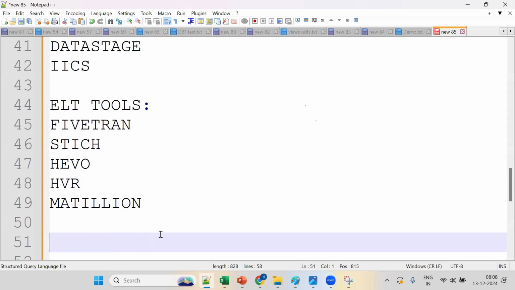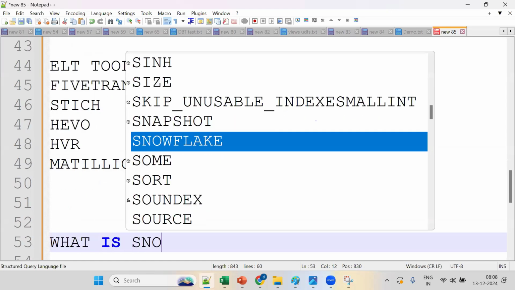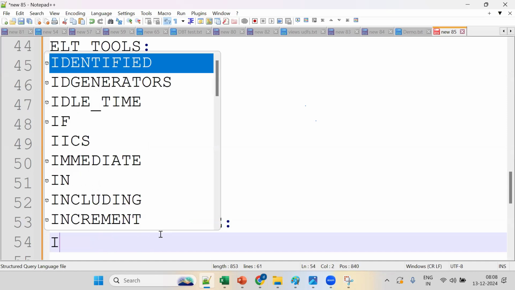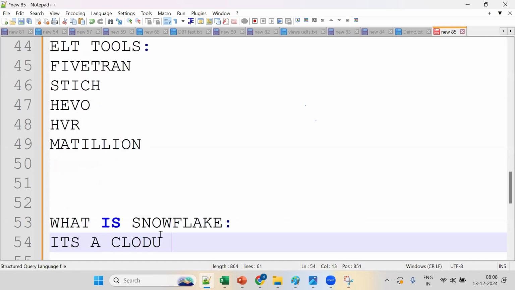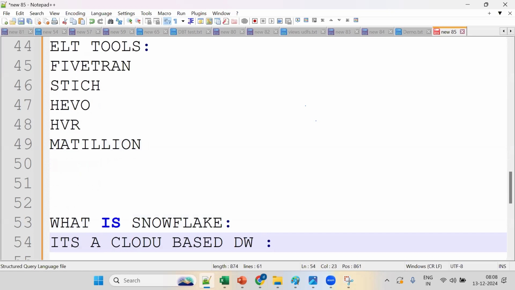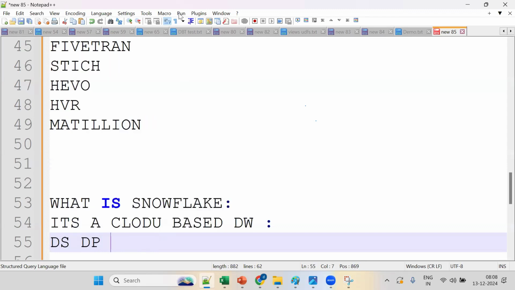Before that, tell me what is Snowflake? We'll connect the dots between Snowflake and DBT. Snowflake is a cloud-based data warehouse. What's the purpose of a cloud-based data warehouse? Mainly data storage, data processing, data analytics, and data migration.